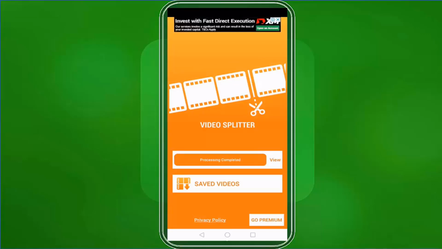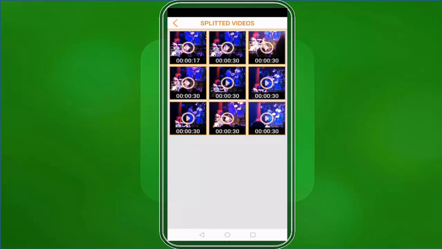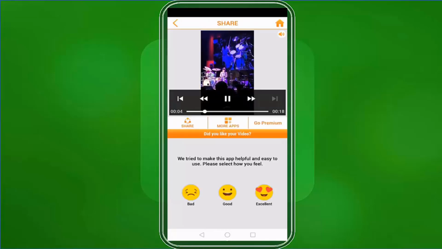This may take time. When the process of splitting the video is finished, you will see this on your screen. It says processing completed, and we can now tap on the view link. As you can see, here are the multiple clips that this app has created for us. This 4-minute video was split into 9 30-second clips. You can see a preview of the videos that you split as you click on each clip.